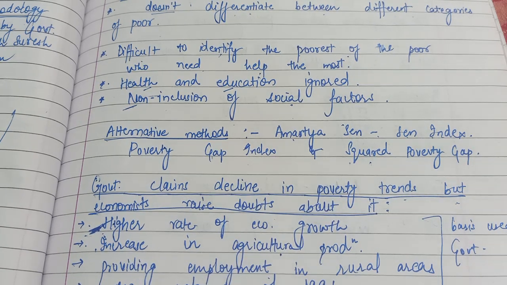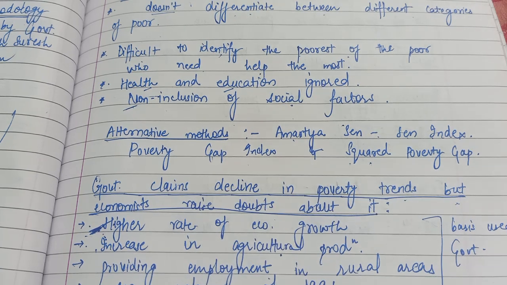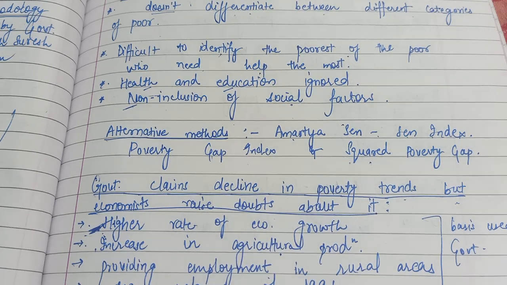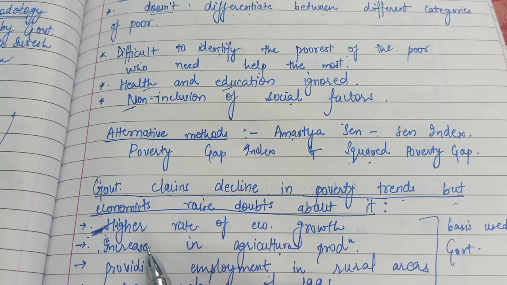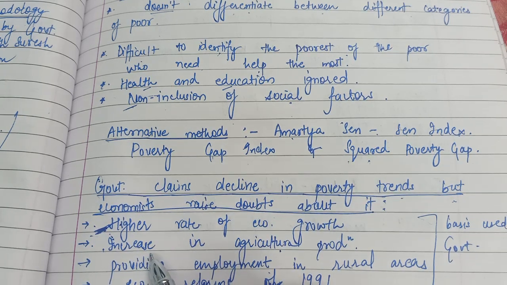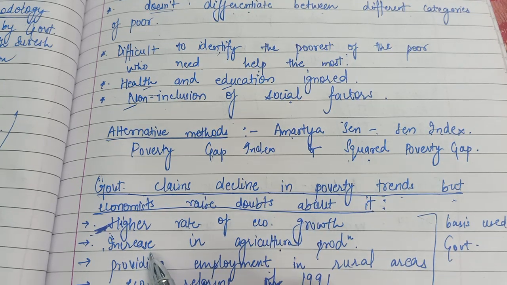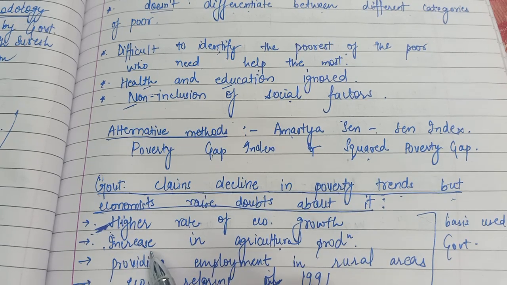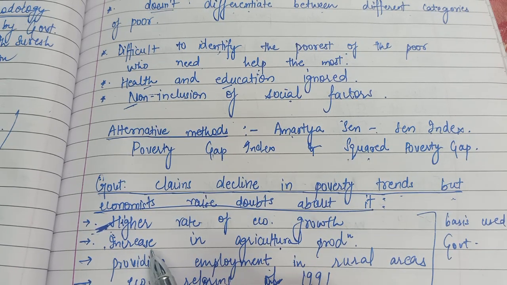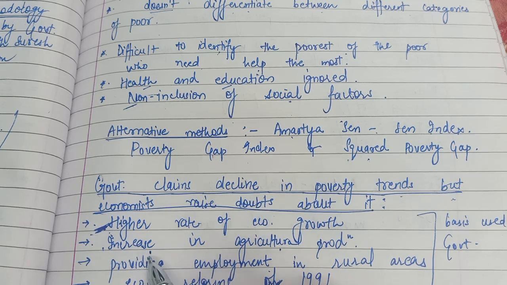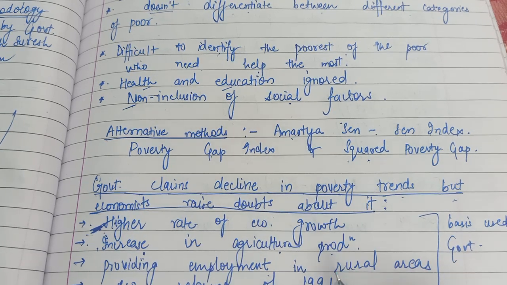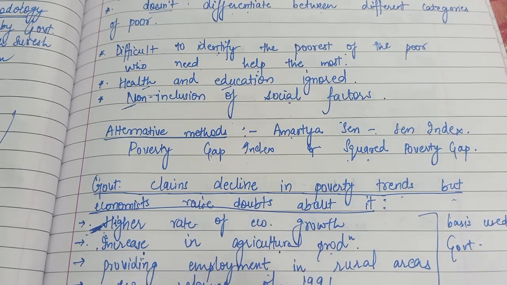That is what unit 1 is covering, so we will do all that later. But we all have a basic idea that with the use of HYV seeds and all, we had a big multiplication in the output in our country. So there was an increase in agricultural production, which has led to a fall in poverty.